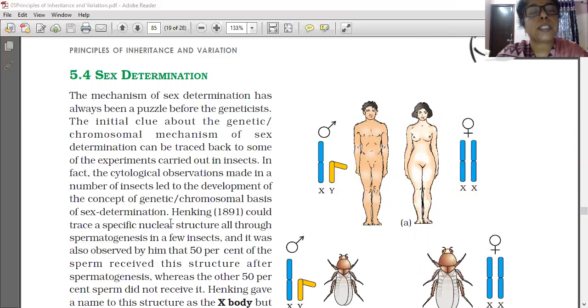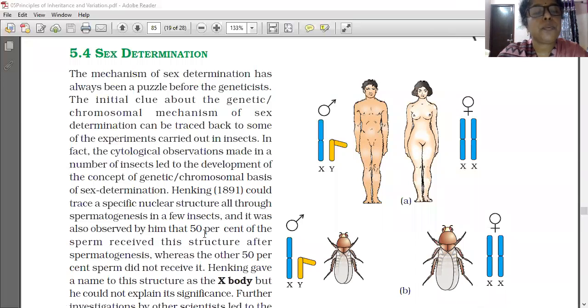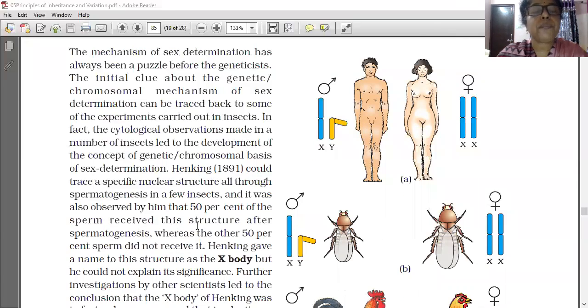Henking could trace a specific nuclear structure all through spermatogenesis in a few insects. This first experiment was conducted in 1891.